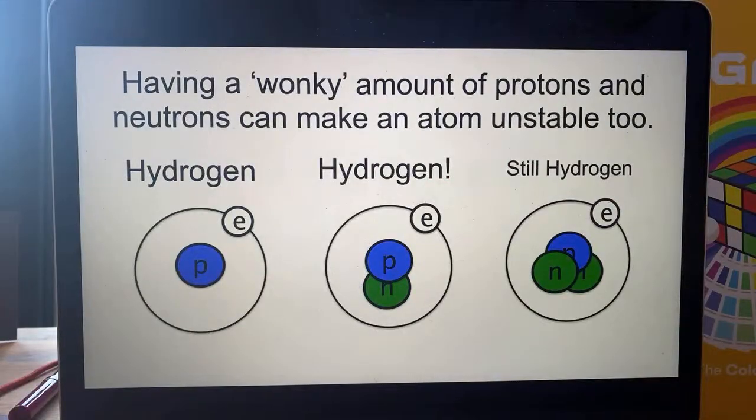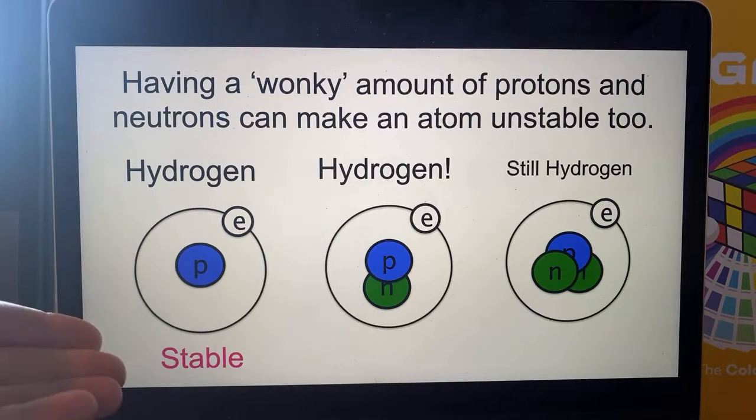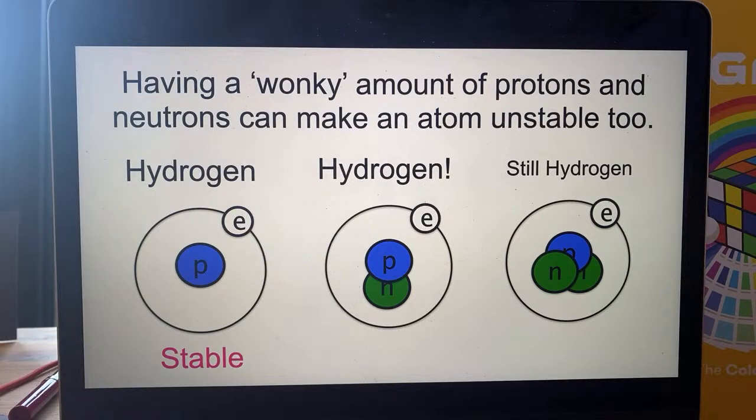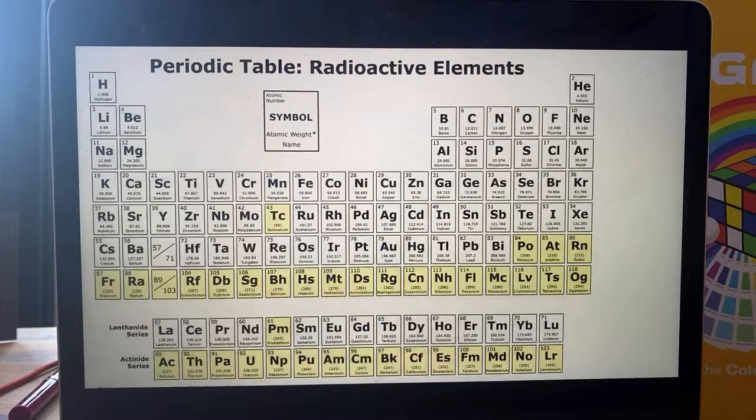Well, having a wonky number of protons and neutrons can also make an atom unstable. So these hydrogen isotopes that I showed you, the first one, the one that we know, stable. The second one, deuterium, which is in the sun, also stable. The other one with the 2 neutrons, that is just not a combination of protons and neutrons that works well, so it's an unstable atom. We would say that it is radioactive.